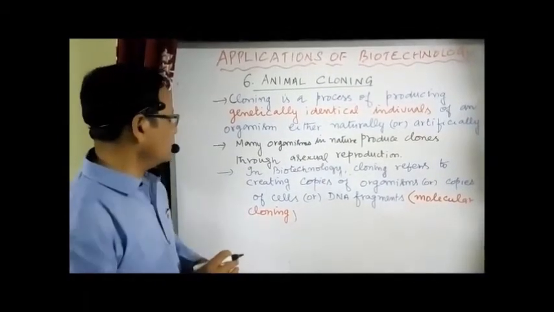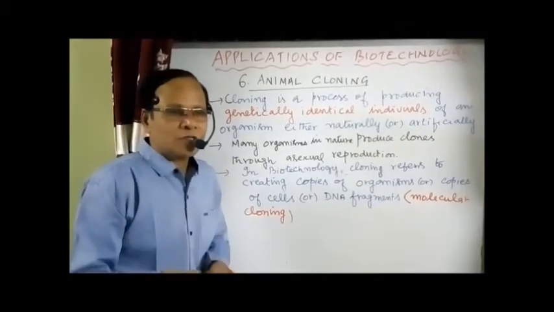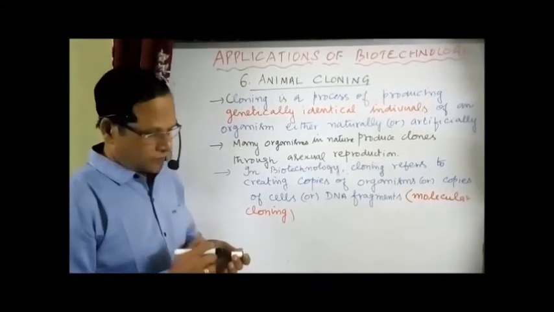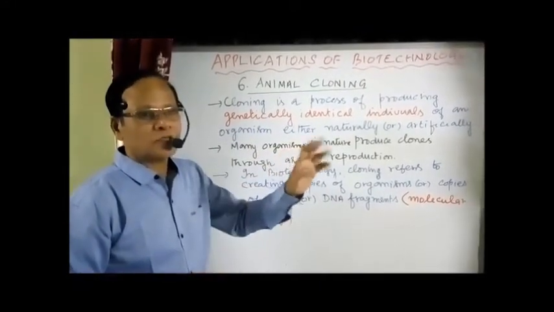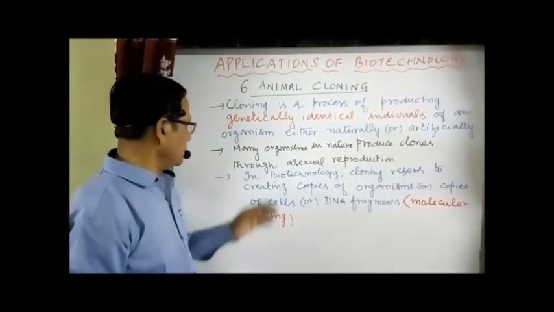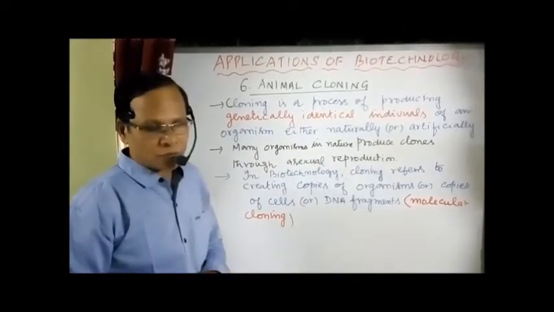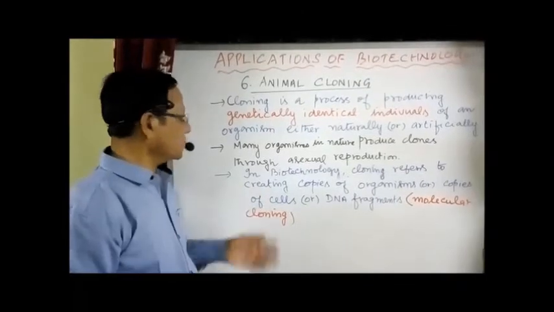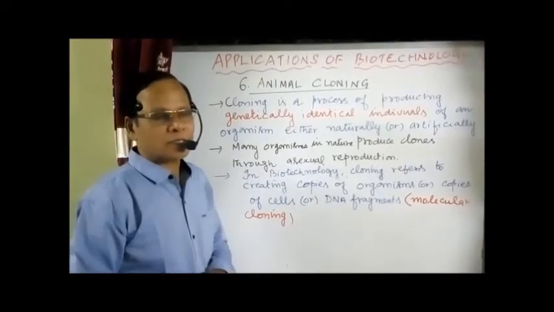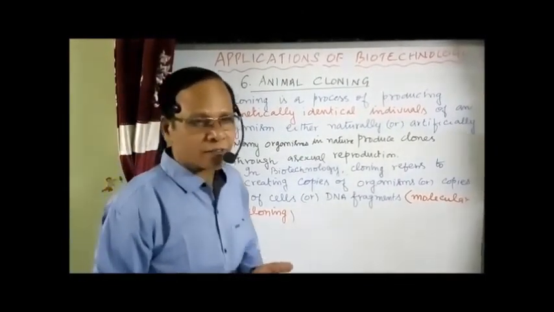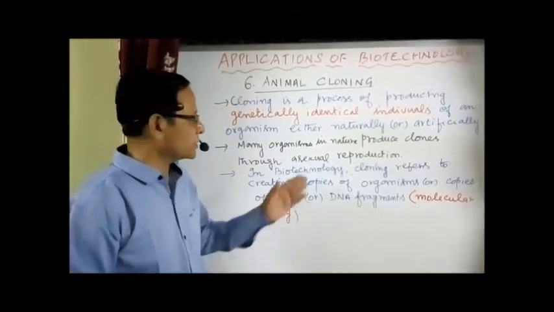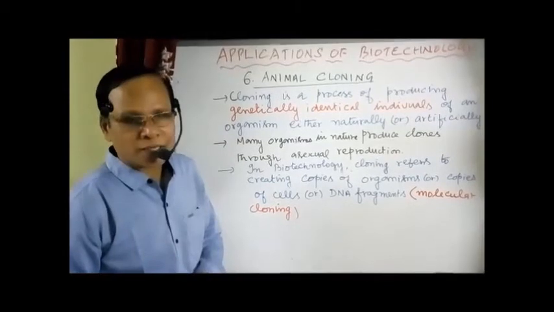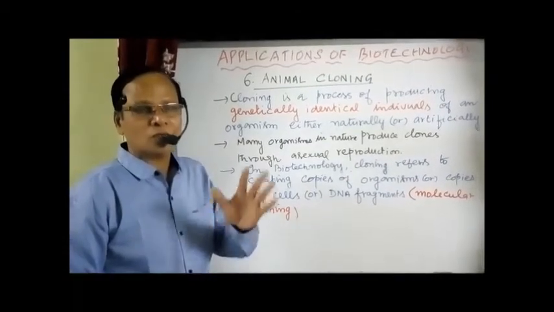Now normally you know, what's the definition for cloning in biotechnology? This is a normal definition: genetically identical individuals production. So in biotechnology, cloning refers to creating identical copies of either the organism, then it's called organism cloning, or copies of cells, identical cells, that is called cell cloning.